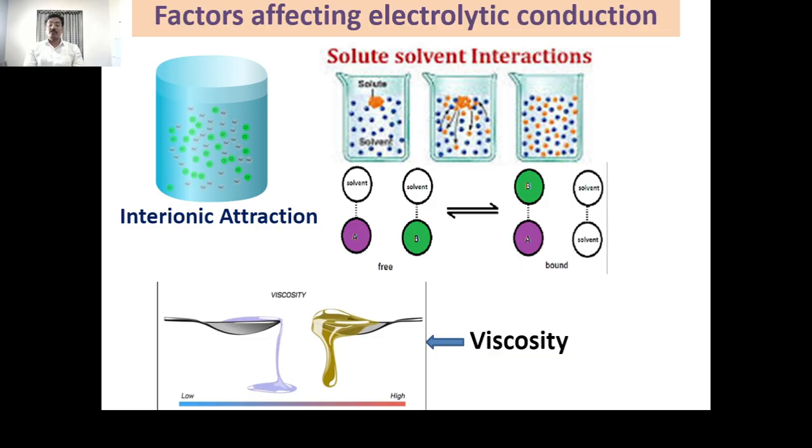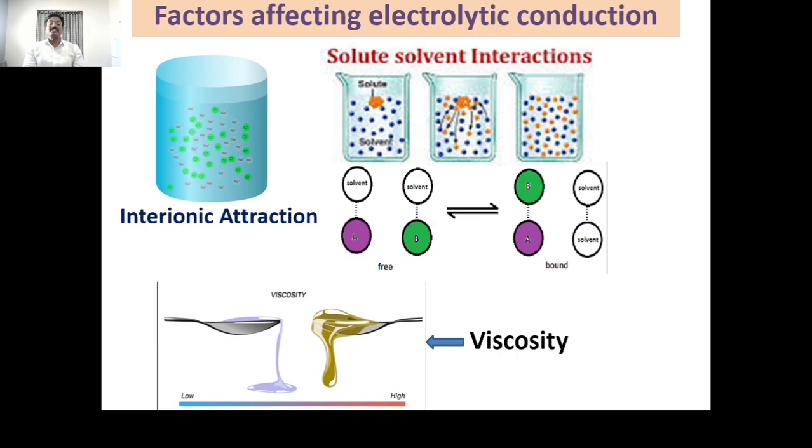Similarly, the third one is viscosity. The viscosity is nothing but the solvent-solvent interaction. It means it depends upon the solvent-solvent interaction. If there is more attraction between the molecules of the solvent, then that solvent becomes more viscous, and therefore it resists the flow of ions in the solvent. It resists the speed of the ions in the solvent, and therefore the electrolytic conduction decreases.